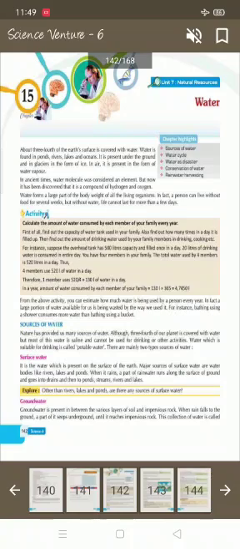From the above activity, you can estimate how much water is being used by a person every year. In fact, a large portion of water available for us is being wasted by the way we use it. For instance, bathing using a shower consumes more water than bathing using a bucket.